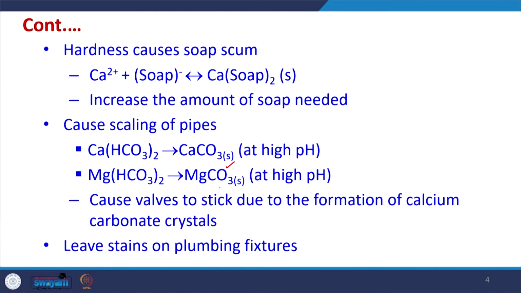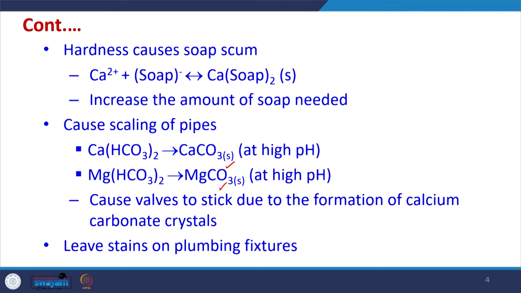Similarly, scaling of the pipes occurs because of the presence of calcium and magnesium ions in the water, due to the conversion of the bicarbonate form of these ions into calcium carbonate and magnesium carbonate forms, which are basically solid state species, and they get settled on the pipe forming the scales.